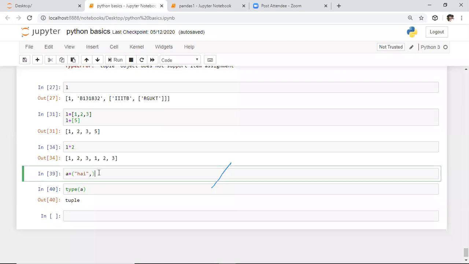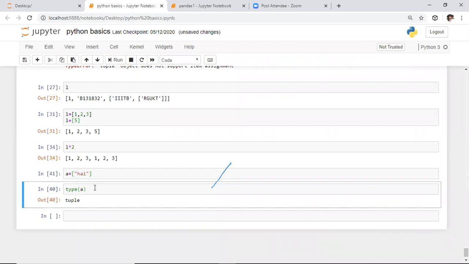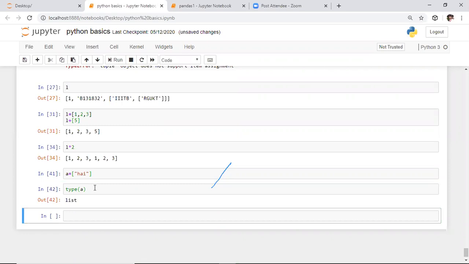Whereas coming to list, we don't have such a restriction. Whatever is present in the square brackets will be considered a list data structure only. For the list, we don't have this kind of restriction. And when I observe the type of A, it returns the output as list only.